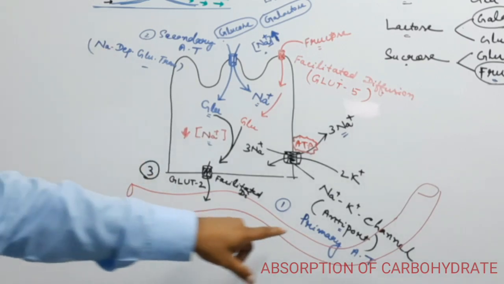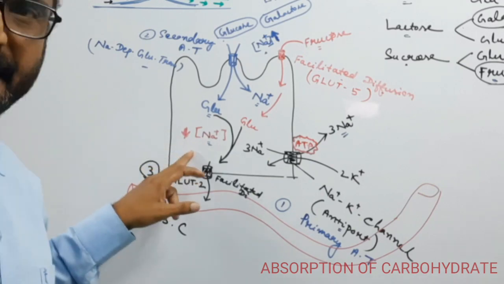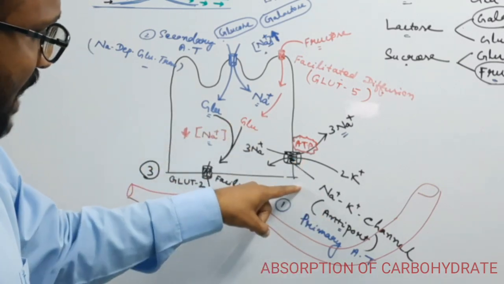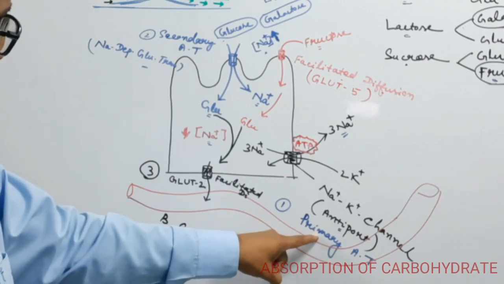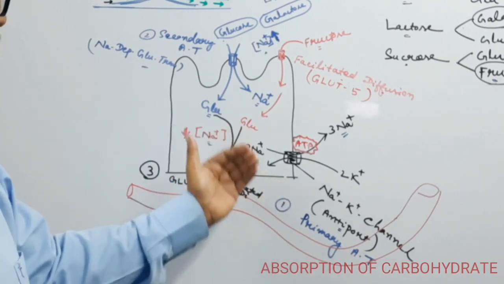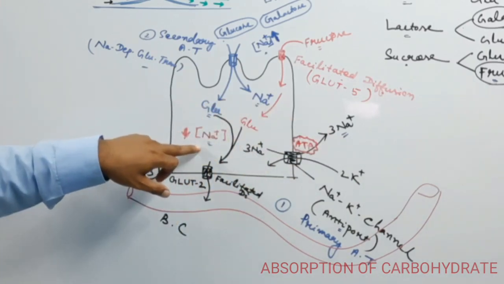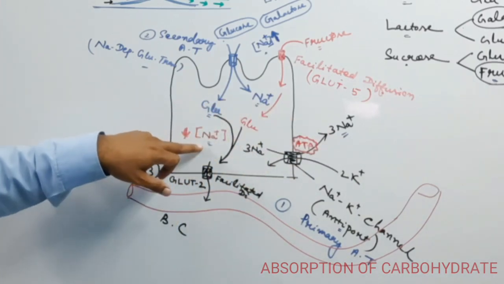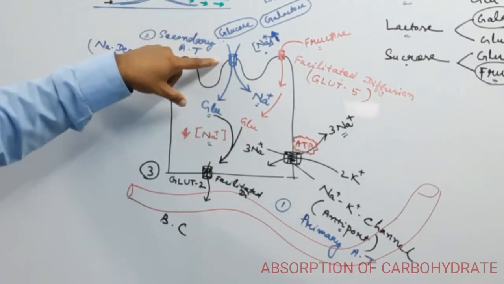So by these 3 steps, glucose is absorbed by the enterocyte. Step 1, the primary active transport, throws 3 sodium out and takes 2 potassium in. The sodium concentration goes down, which triggers the secondary active transport.